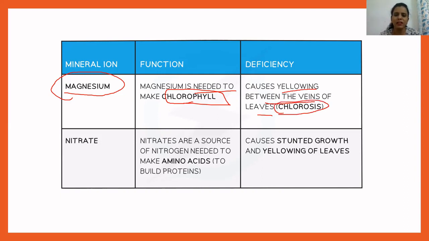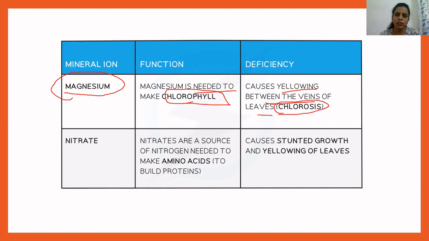And chlorosis is nothing but the yellowing of leaves, or you can say the yellowing of veins. Okay, the veins which are present in plants. So yellowing of veins is known as chlorosis. And why does it get yellowish? That's obvious, because there's a lack of magnesium ion.